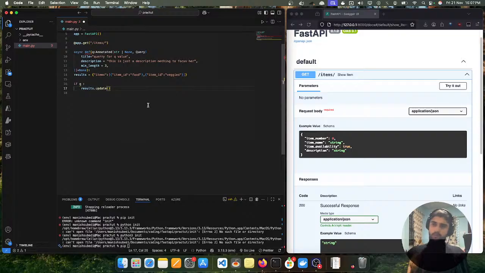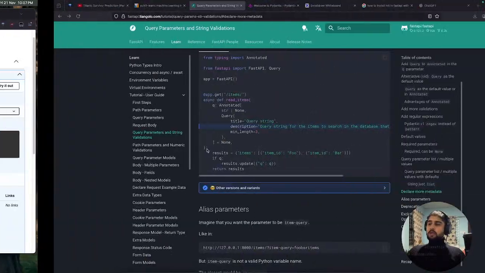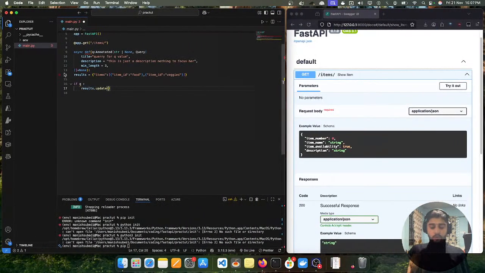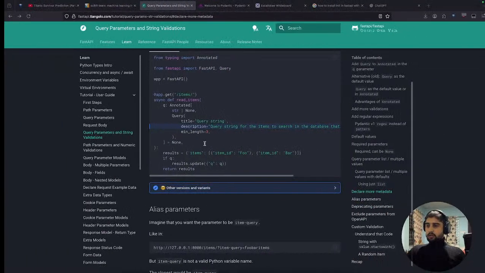So let us go to result.update, and let's update. What are we supposed to update? Update dot result, I guess. No, I already did results, so I just have to maybe provide value like q, so that the value would be q. All right, not else, let's just return not q, it would be results. Okay, that's it, isn't it?